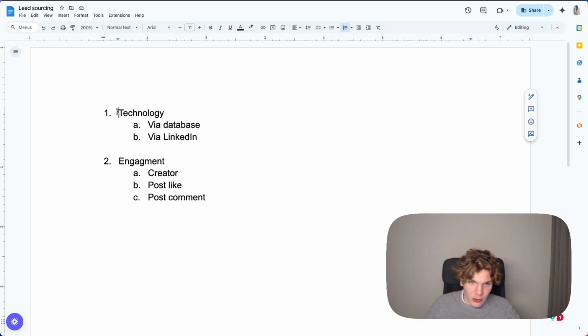Let's start with technology and why it's so efficient. Say your ideal customer persona is SaaS companies. That's your target persona. Now, more specifically, say you offer email marketing services for SaaS companies. Then it would be in your interest to scrape leads that already have an email marketing system in place. Not necessarily a system, but they're at least doing email marketing currently. That would increase the results significantly.